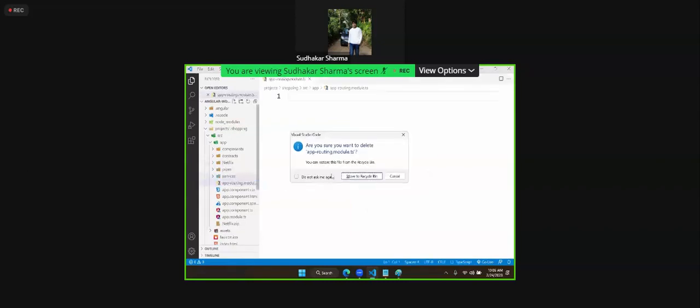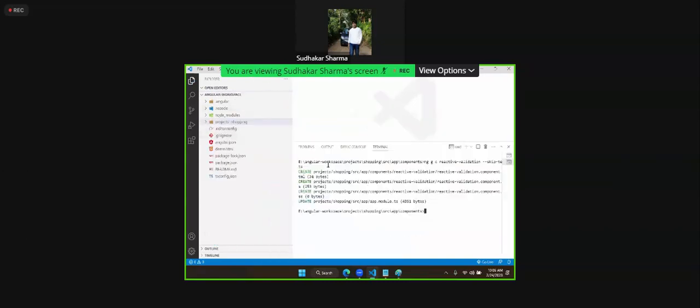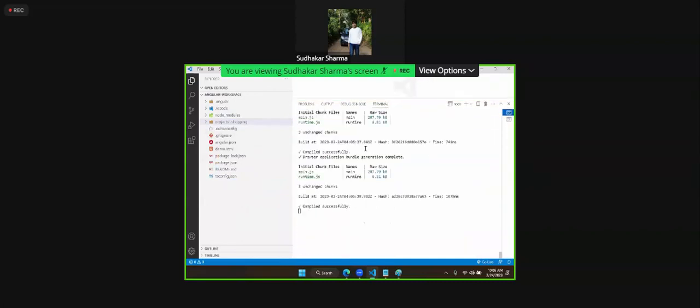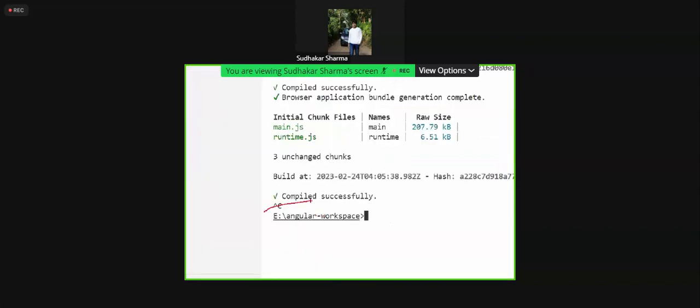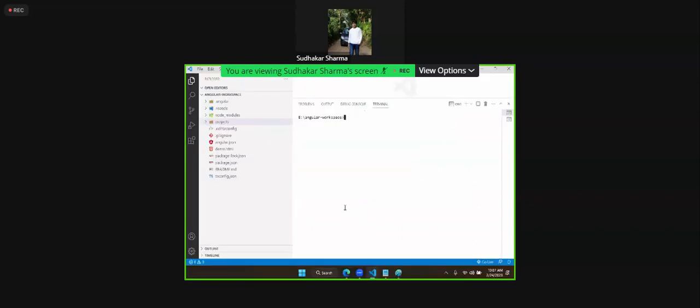Let's create a new project so that you can understand clearly. So this is our workspace. In the workspace, you see currently the project is running. Just stop this project, Control C. It will stop and terminate. Otherwise, if you keep this project running and run another project, then it will change port numbers, 4002, 4001, like that. It says that already the server is running, right? So close it. Now here in this workspace, let's create another project.